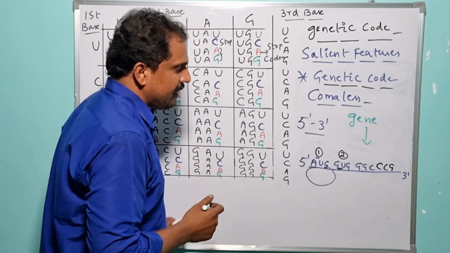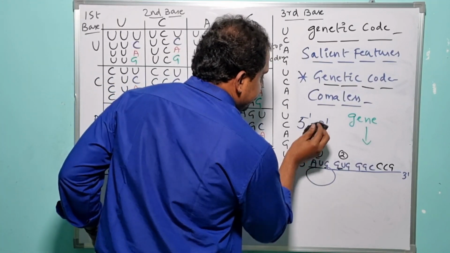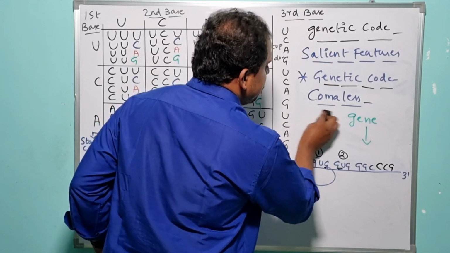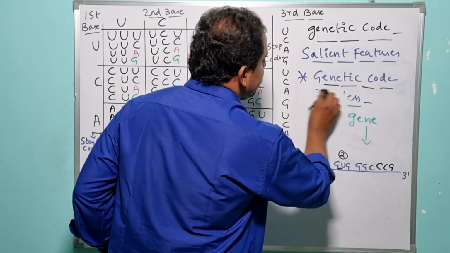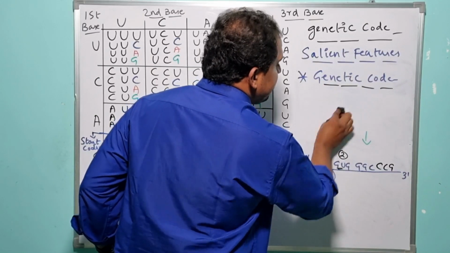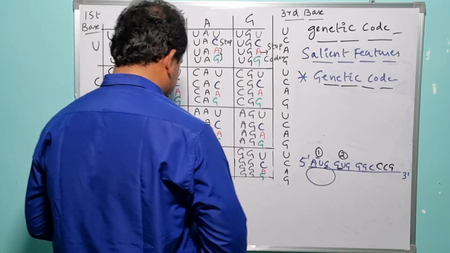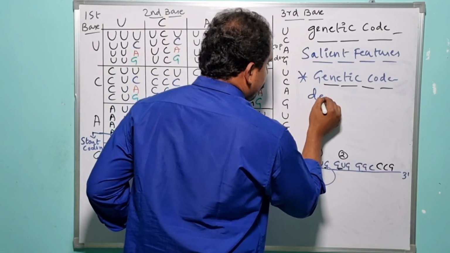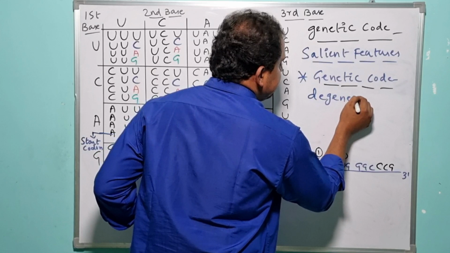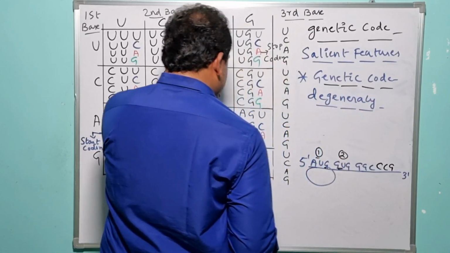Is it clear? Now, let me erase the things here. And the next specialized salient feature of the genetic code is that the genetic code is degenerate. What is it? Degenerate. What is the meaning of degeneracy actually? For your better understanding, let me explain it on the board.